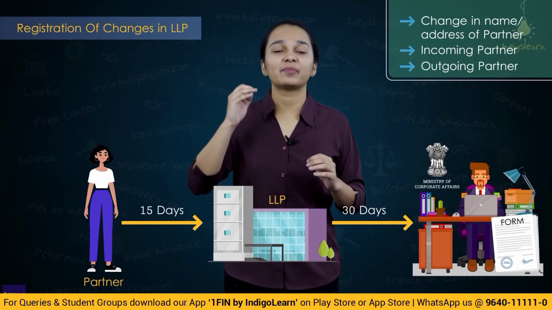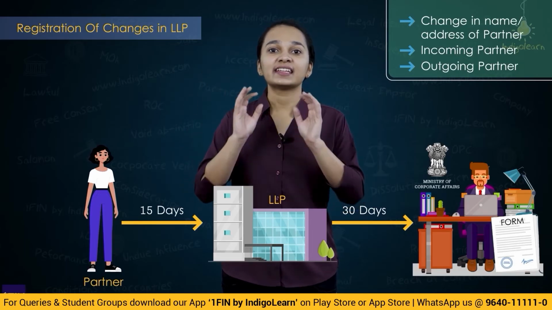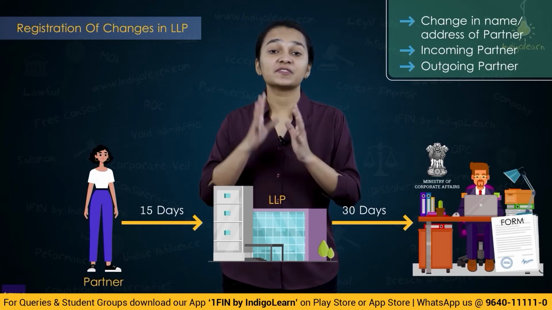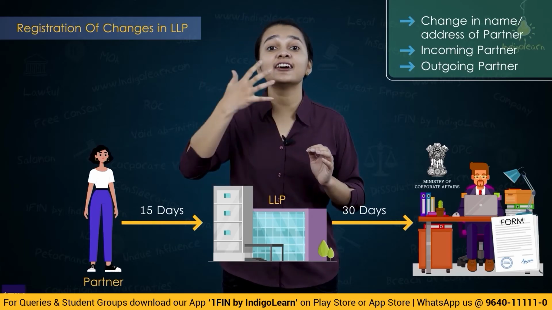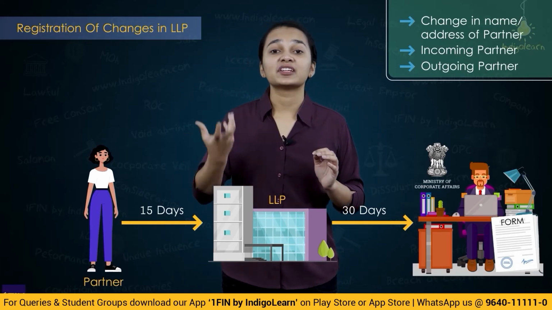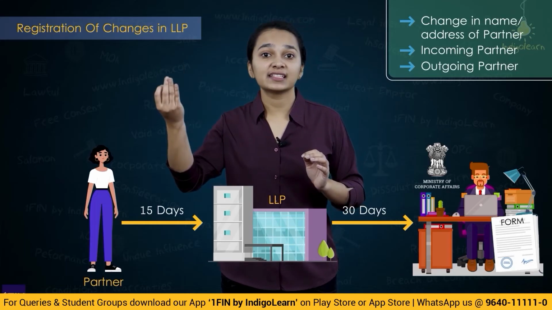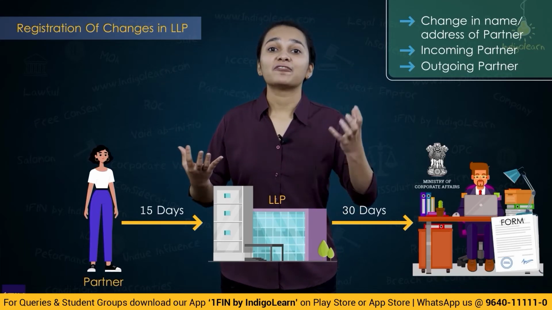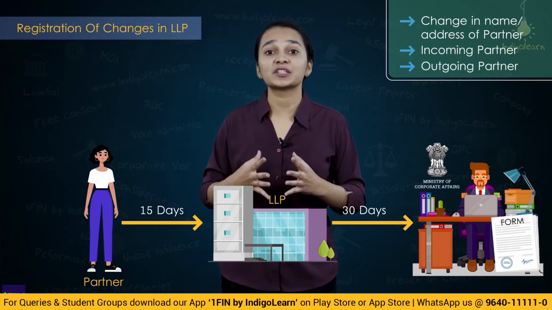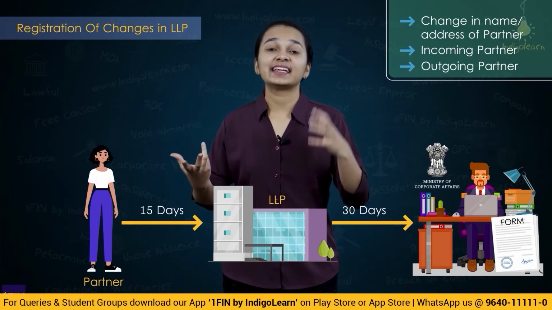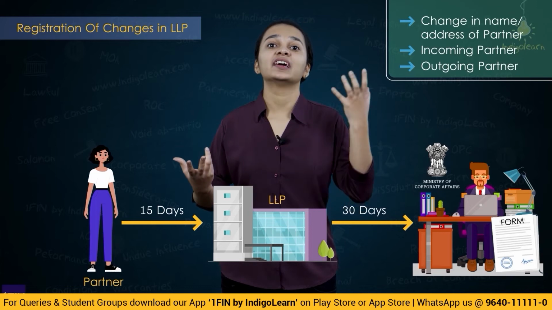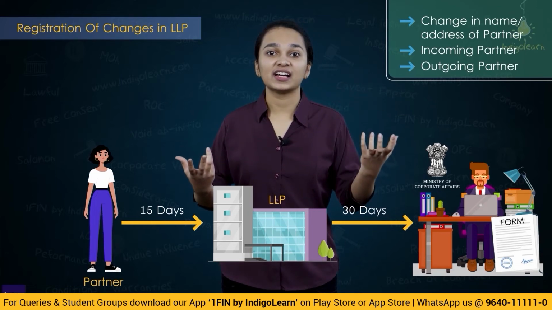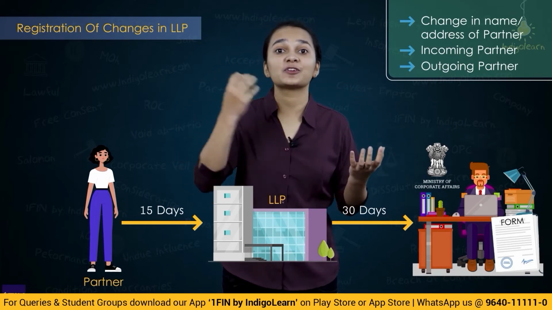The designated partner has to sign and say that yes, this is the change, because we have seen that it is the designated partner who is responsible for all the legal compliances. So in this situation as well, the designated partner will have to sign the form which is being filed with the registrar for the purpose of intimation of the changes.